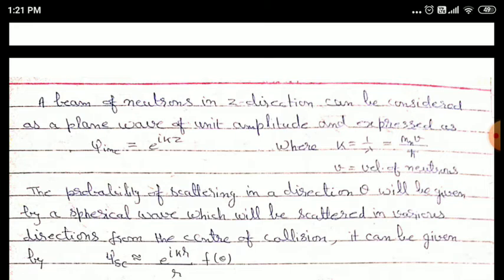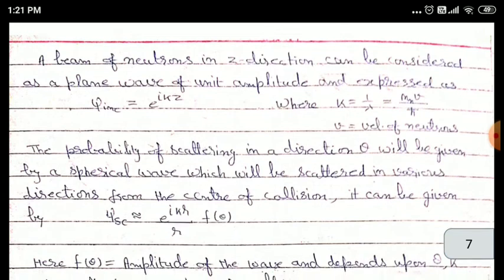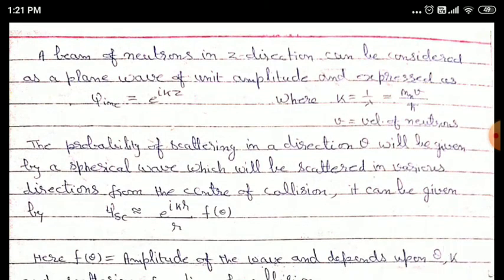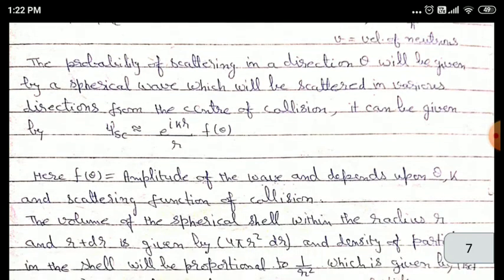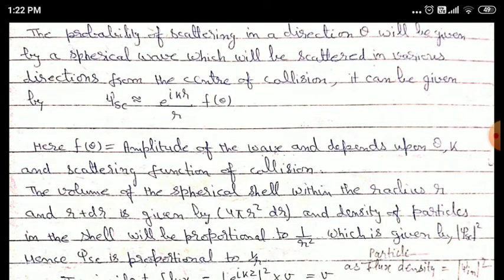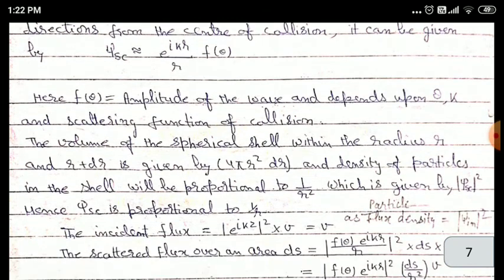The probability of scattering in a direction theta will be given by a spherical wave which will be scattered in various directions from the center of collision. It can be given by psi sc nearly equal to e raised to power i k r upon r multiplied by f theta, where f theta is the amplitude of the wave and depends upon theta and k, the scattering function of collision.